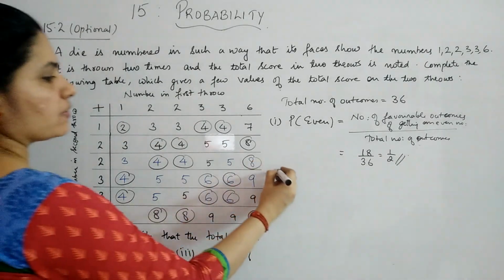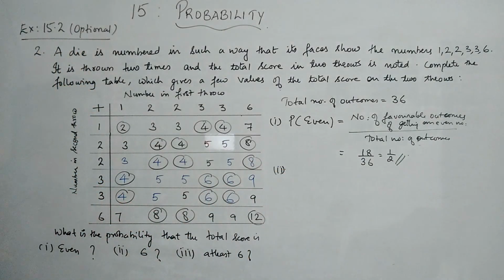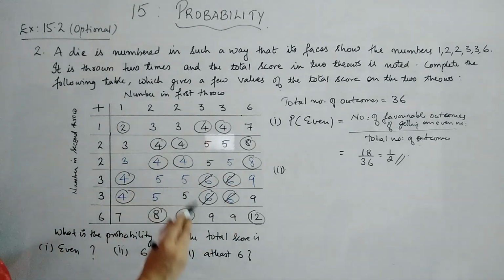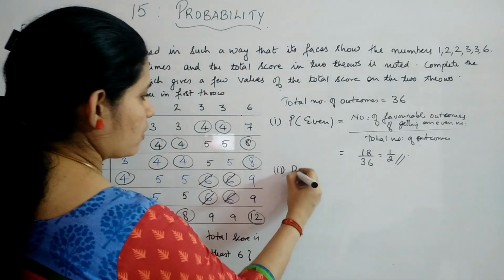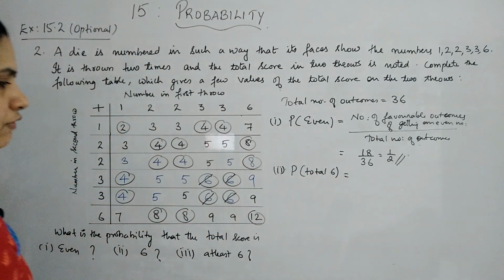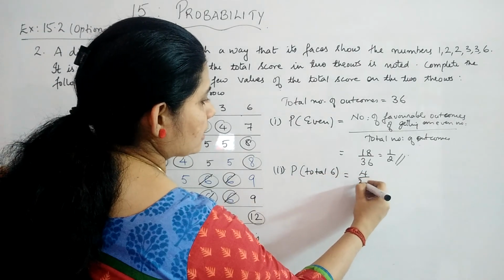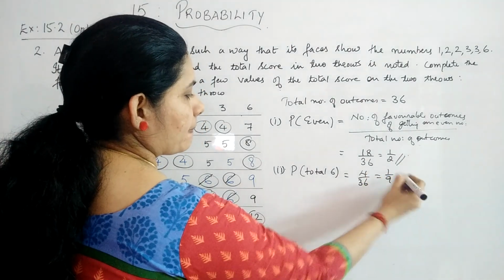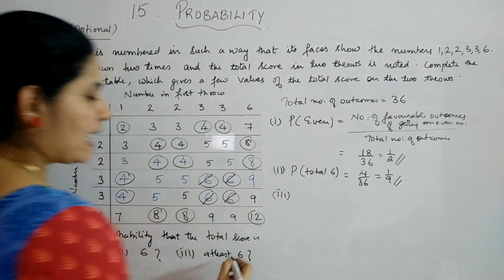Now what is the second subdivision? The second one is the probability of getting a sum of 6. Sum of the numbers as 6 means exactly 6. So you have 1, 2, 3, 4. Anywhere else? No. So P of getting a total score of 6 is 4 by 36, which gives you 1 by 9. Now what is the third one?